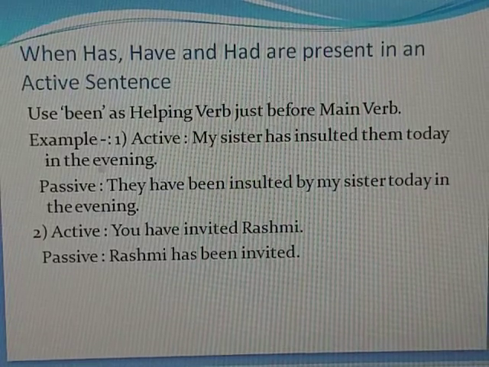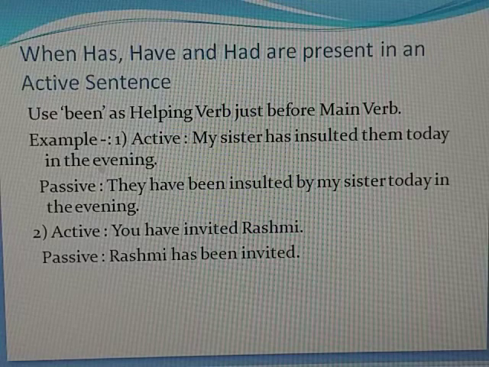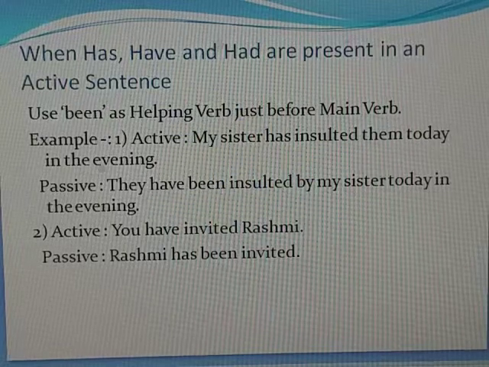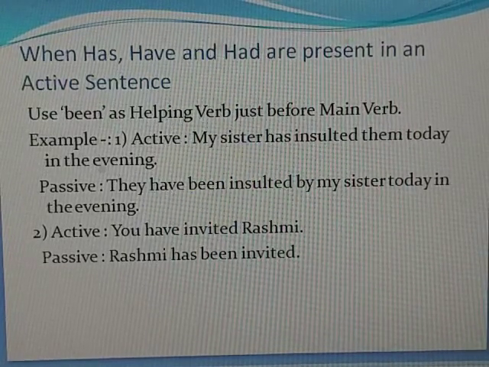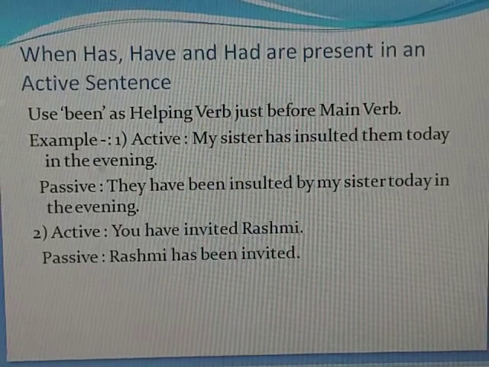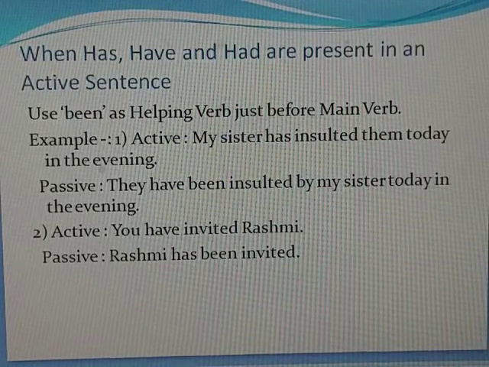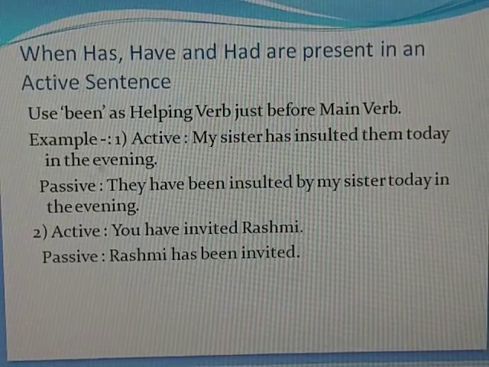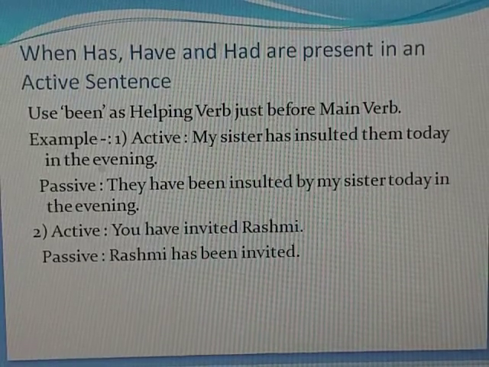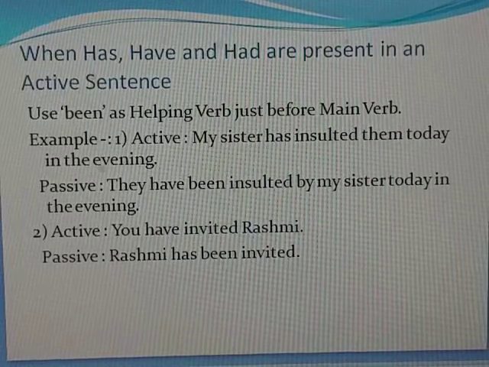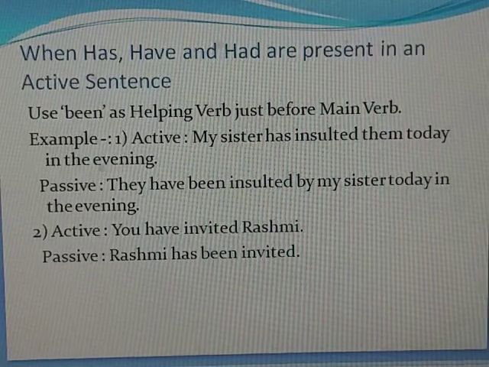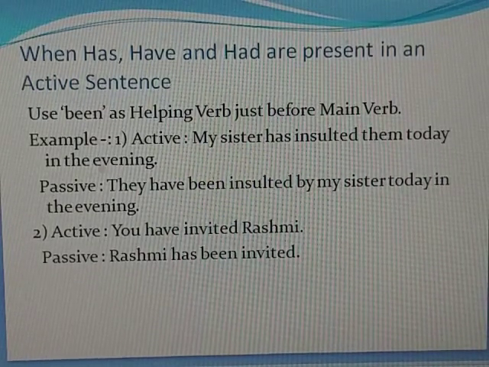As I told you about continuous tenses, in the passive we make use of being. You remember this thing. Whenever there is a continuous form of the tense, maybe it is present or past continuous, you always use being along with the main verb. Being, B-E-I-N-G, in the passive sentence. And again, when you have has, have, or had present in the active sentence, make use of been, B-E-E-N, as helping verb just before the main verb. You can see in the examples.